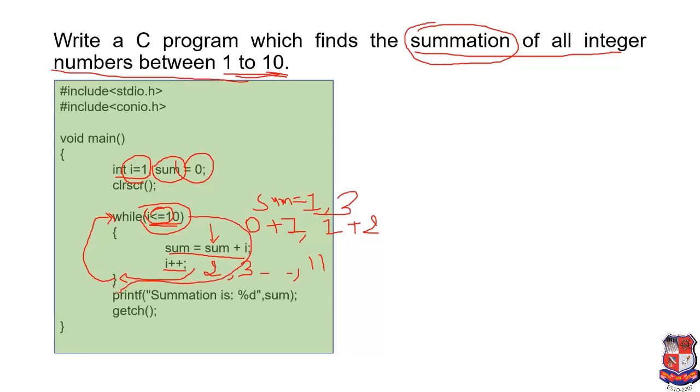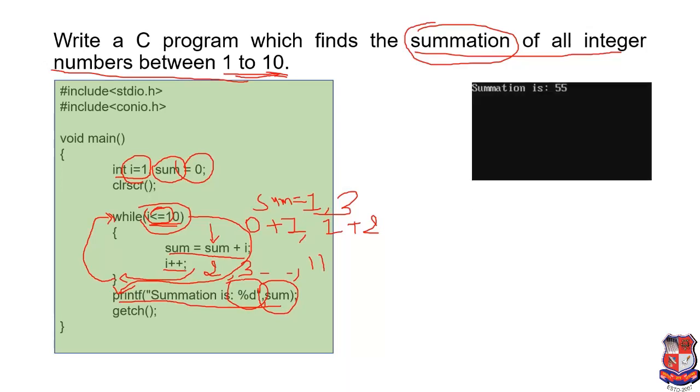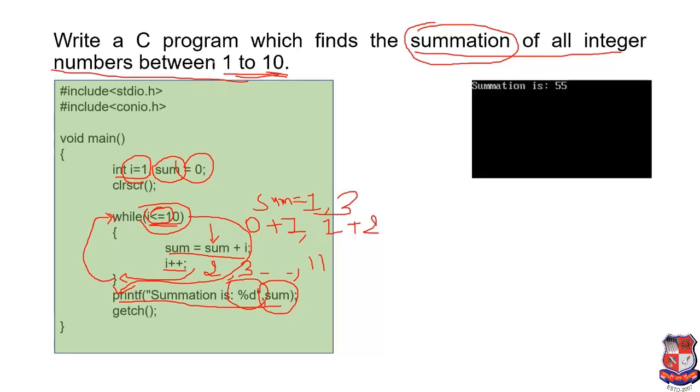Now our next statement is printf summation is percentage d comma sum. So the value of sum will be printed over here. I have executed this program, and the output for this program is 55, because the summation of numbers 1 to 10 is 55.